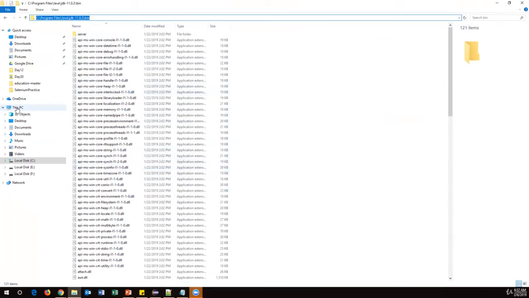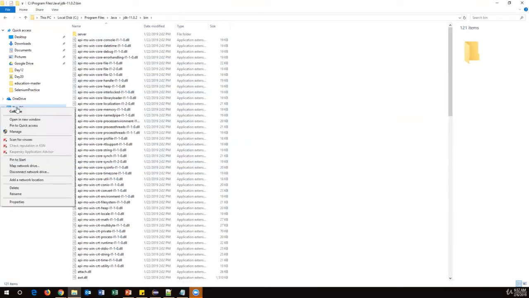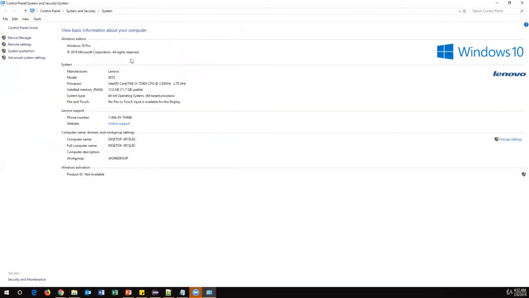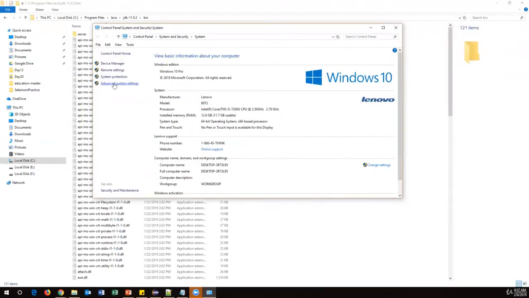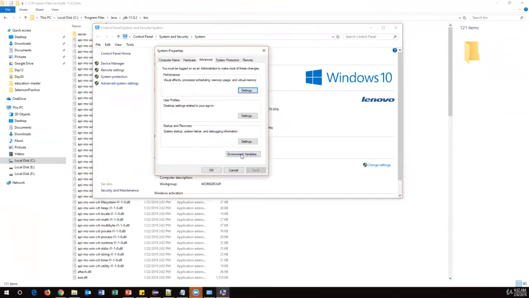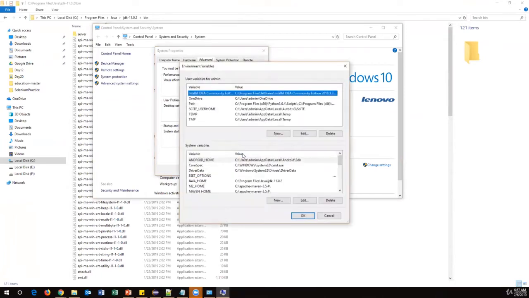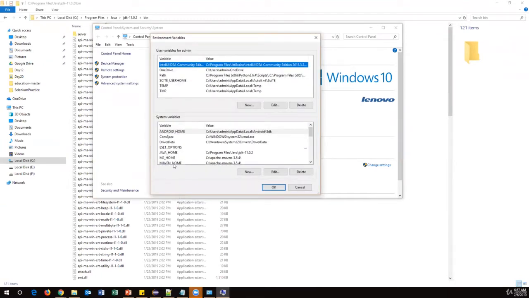Right click on This PC, and if you are working on older operating systems like Windows 7, you have to right click on My Computer and then go to Properties. Once you go to properties, you will see these options, and here you need to select Advanced system settings. Now you will see one more window, and here go to Environment Variables. In environment variables, you can see two sections: user variables from admin, and system variables. Go to system variables, then select your Path variable.